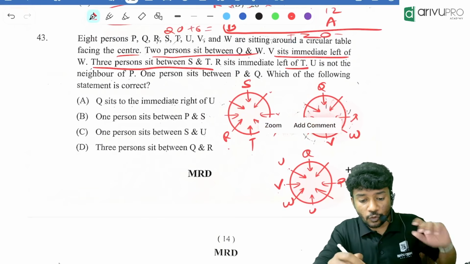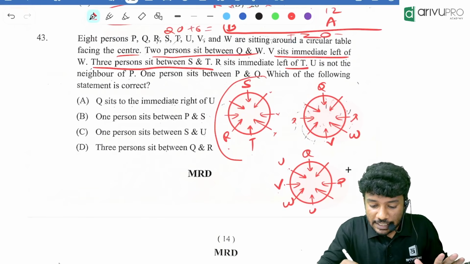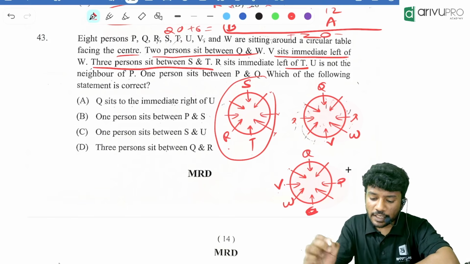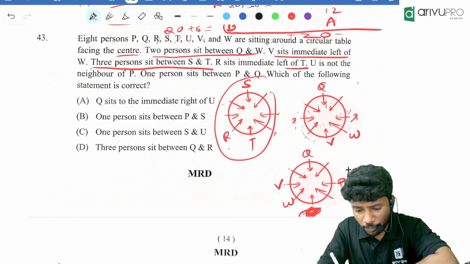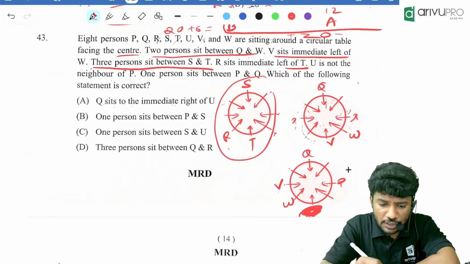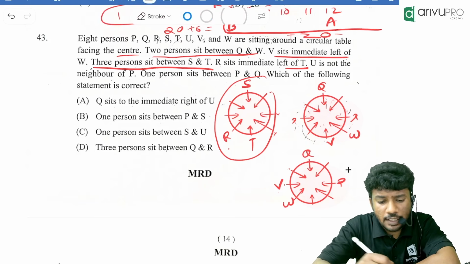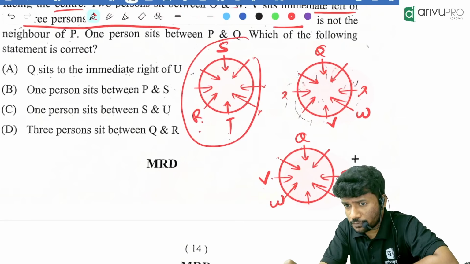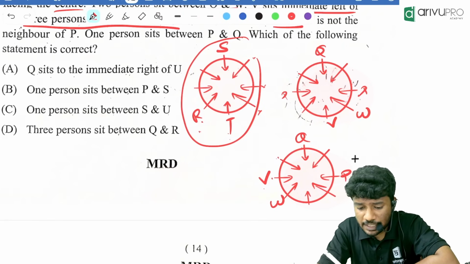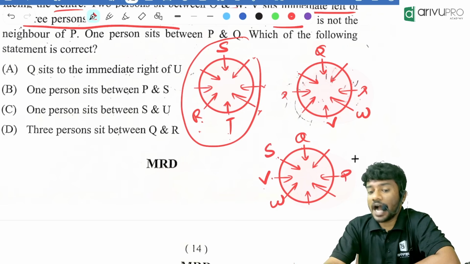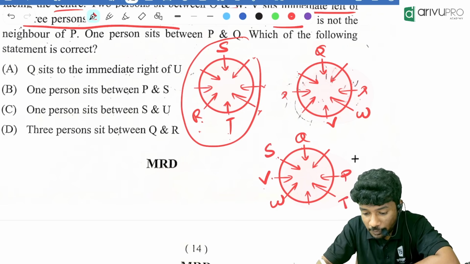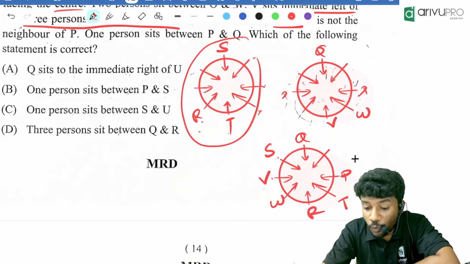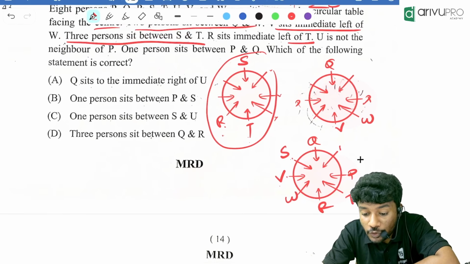Now, we will go to our first connection. S is opposite to T. Now, what are the only possible things when S is opposite to T? Can I put, let's see, we will check. S is there, R and T over here. If S is here, T will be opposite to S and R will be left of S. Then what is the next possible thing? U will be over here.